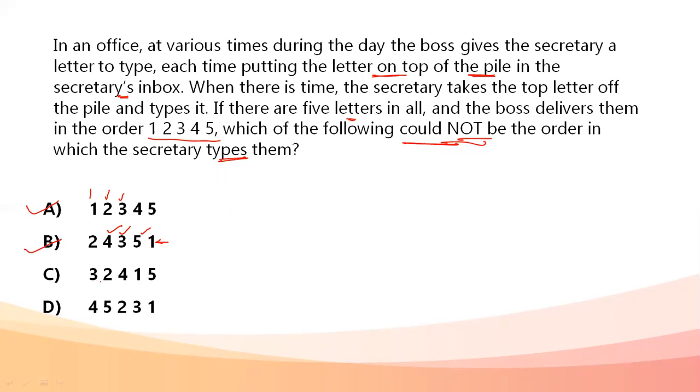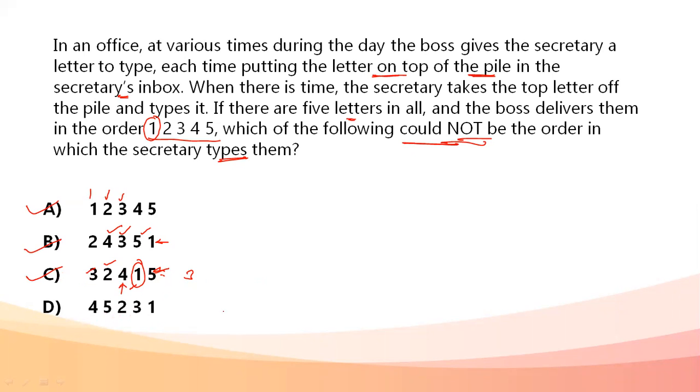Now the next one: 3, 2, 4, 1, 5. The delivery is obviously always going to start from the first letter. The boss delivers the first, then the second, then the third. On the top of the pile there is the third letter, so the secretary does the third one. Below that, he finds the second and does the second. Then in between, the boss delivers the fourth one, and the secretary does the fourth one. The boss delivers the fifth one, and the secretary does the fifth one. Very much possible. The third case is also possible. Let's look at the fourth case.